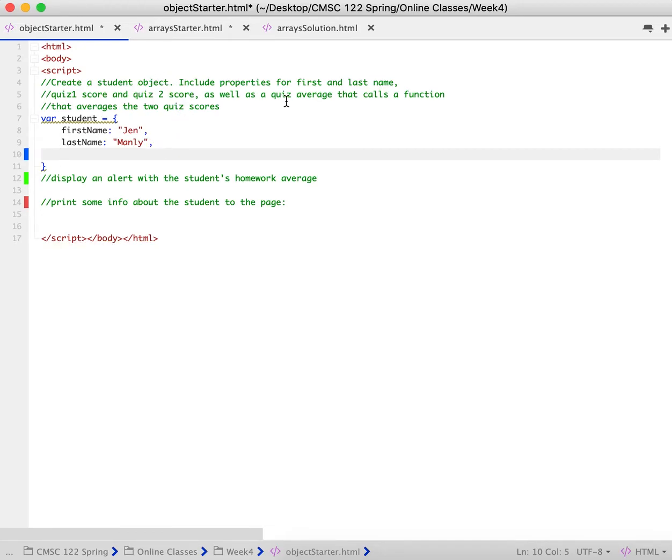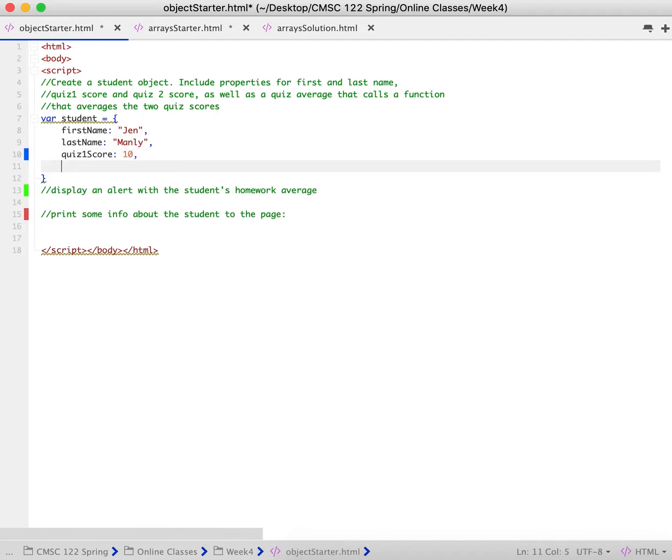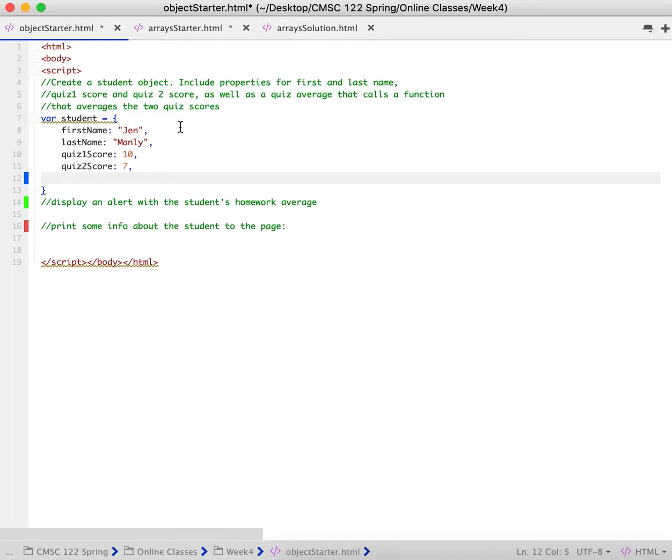And then we are going to give it 2 quiz scores as well. So we have quiz 1 score is, we'll say 10. I did really well on that one. And then quiz 2 score is 7. Didn't do as well. Okay, so we have our first 4 properties and their values.